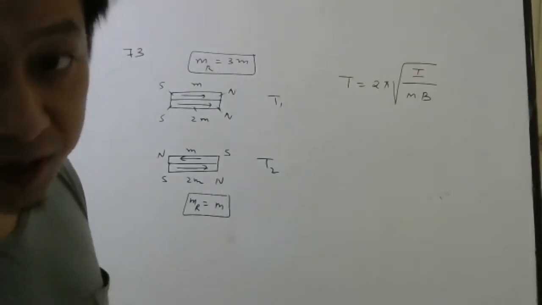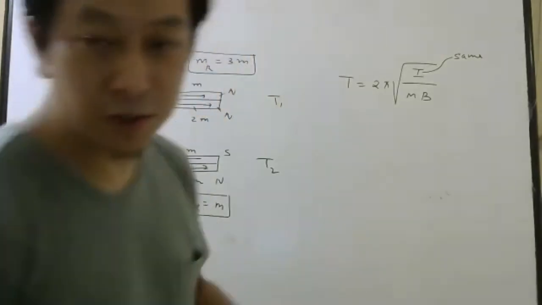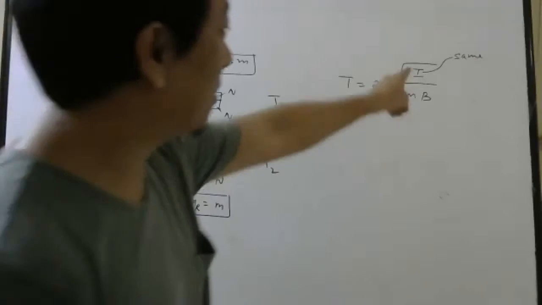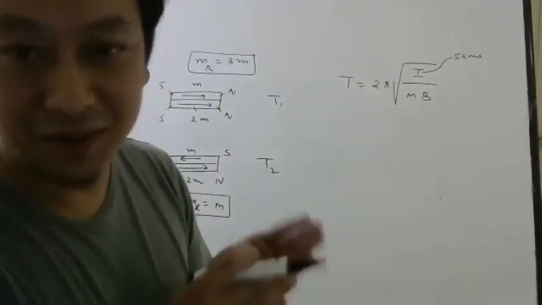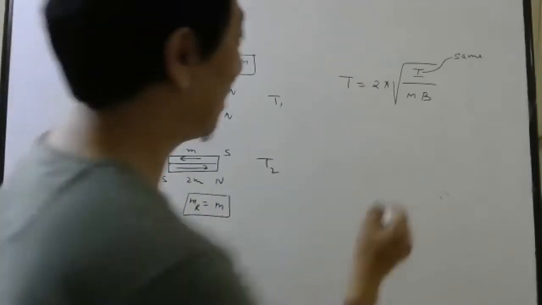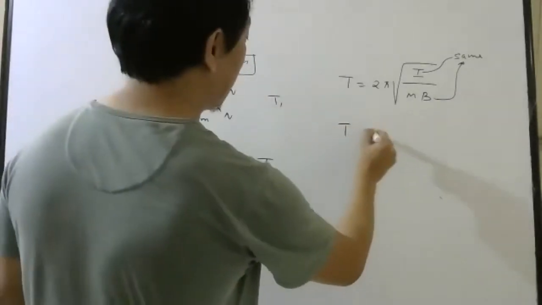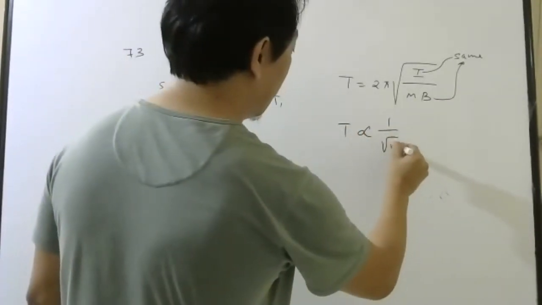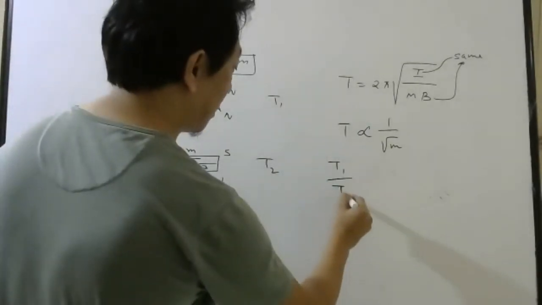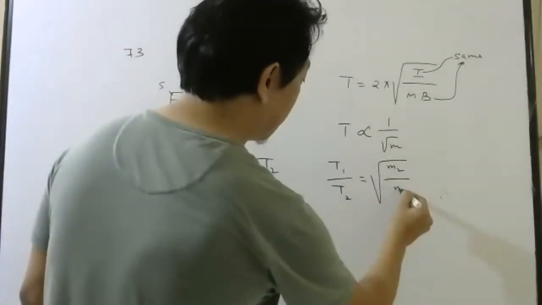Now, they told geometry is same, so moment of inertia will be same. Mass also should have been mentioned same actually. So mass is same, geometry is same, moment of inertia same. And I hope, though they have not mentioned clearly, both of them are oscillating in the same magnetic field, so magnetic field is also same. Then it is very clear time period is inversely proportional to root of magnetic moment. So the first case divided by second case will be root of second magnetic moment divided by first magnetic moment.